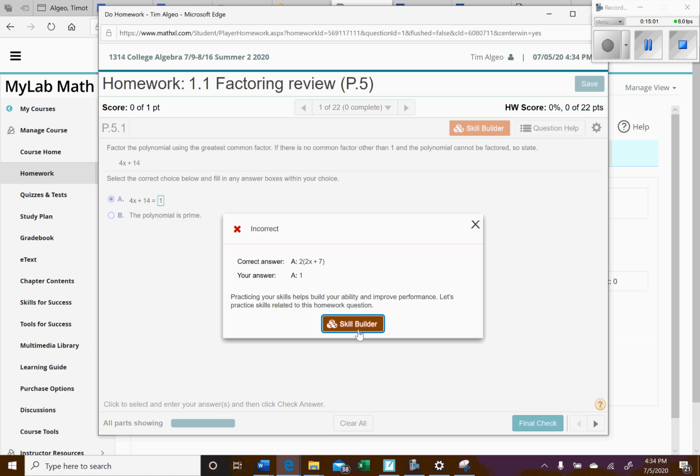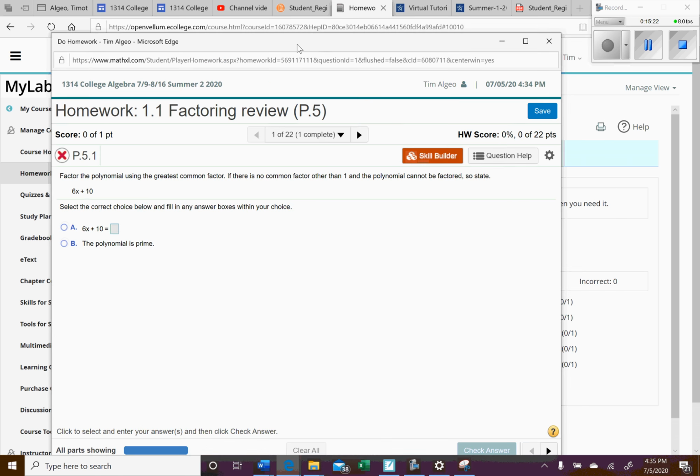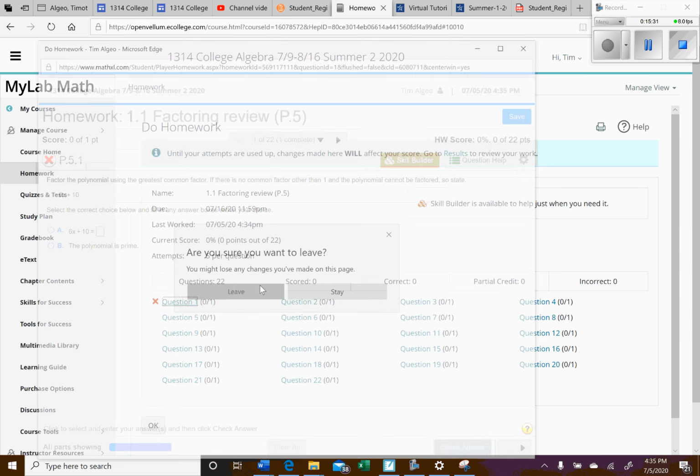Skill Builder, you can do that, but sometimes it will send you into some rabbit holes. So you can if you want, but I'm going to click away from that. I got the question wrong, but I can click on similar example, and there we go. I get another shot at it. I believe you get 5 of those. And you can always go back on homework even after it's due and work on problems to get extra practice to prepare for an exam.